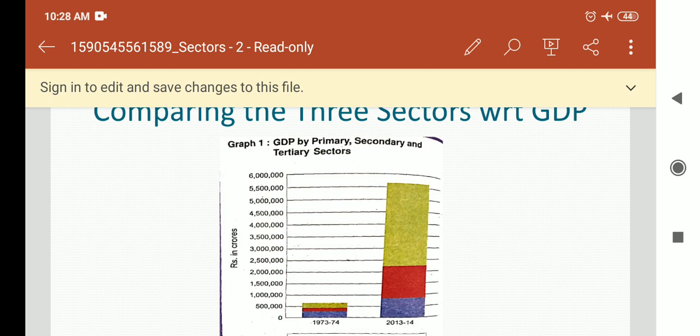So infrastructure was increased, and roads were constructed and connected to more and more cities, and ultimately the market system increased. Markets started existing because earlier there was only a barter system. People were just taking things from each other in exchange for things, so that is called the barter system. But now, since it was not possible to consume everything, it needed to be stored.